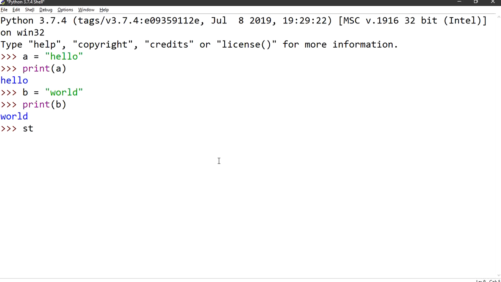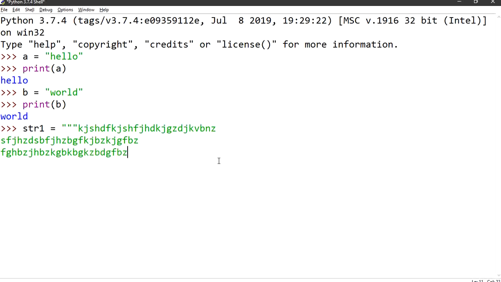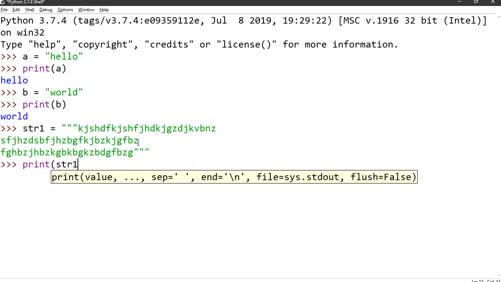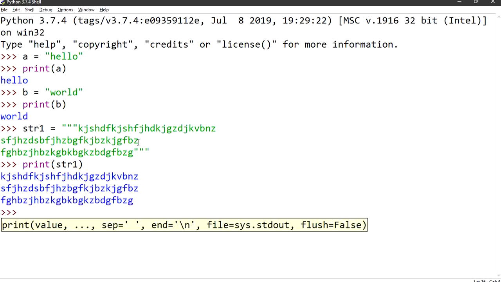We have str1, let's write 1 2 3, then let's enter something, and then we wrote this. Now we give these triple quotations. If I print str1, I'll get that text.